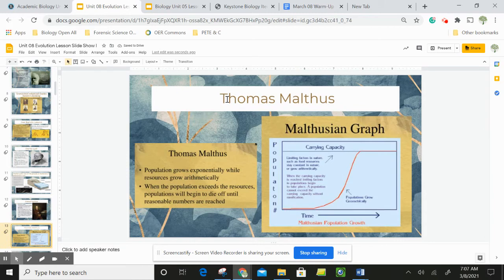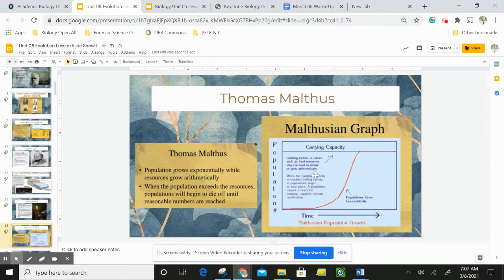And then finally, Thomas Malthus. This is pretty controversial even today. He has done a lot of research with population sizes, and in ecology, you'll see this graph again, but it's referring to the carrying capacity of an ecosystem.